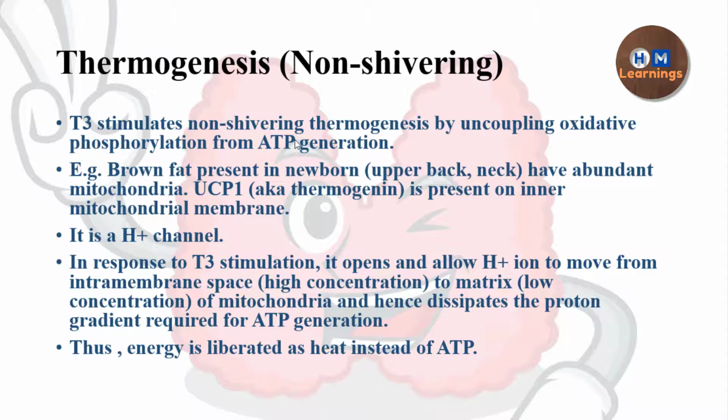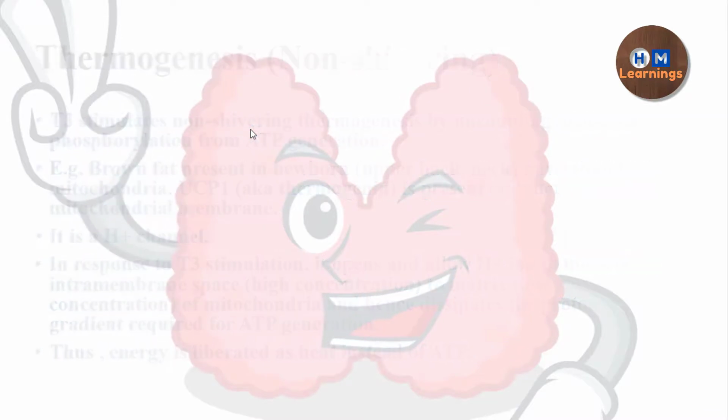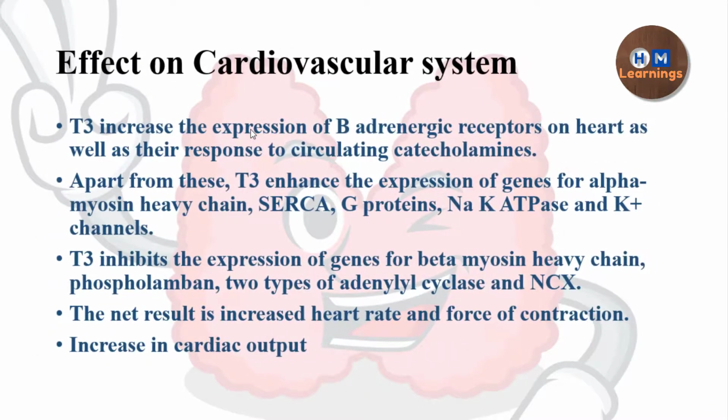It will allow the protons to move from the intermembrane space to the matrix, from the high concentration to the low concentration, and as a result there will be a dissipation of the proton gradient, a loss of the proton gradient, and there will be no ATP generation. So that energy is released in the form of heat. Energy is not captured, it is not locked in the ATP, it is liberated. That is how the heat is produced that maintains the body temperature. So this is again the mechanism by which the thyroid hormone has a calorigenic effect.